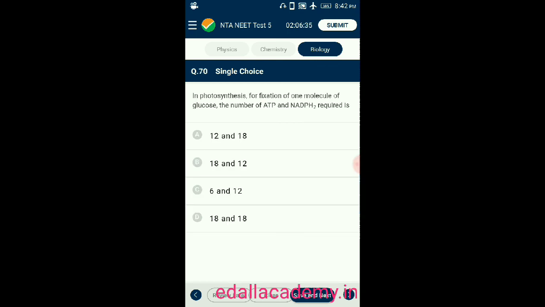In photosynthesis, for fixation of one molecule of glucose, the number of ATP and NADPH2 required is option A 12 and 18, option B 18 and 12, option C 6 and 12, option D 18 and 18. So here the question is, during photosynthesis for the fixation of one molecule of glucose, the number of ATP and NADPH2 required is 18 and 12. Totally there are 18 ATP molecules and 12 NADPH2 molecules required to form one glucose molecule. So the correct option is B.